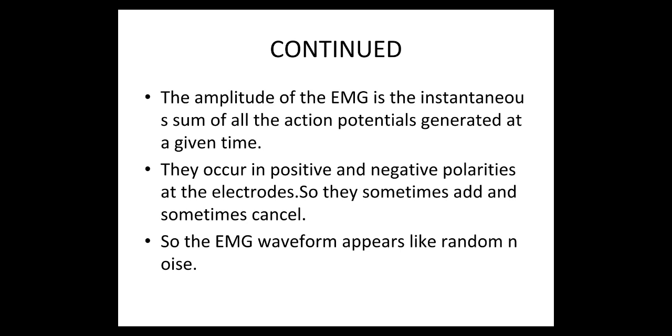The amplitude of the EMG is the instantaneous sum of all the action potentials generated at a given time. They occur in positive and negative polarities at the electrodes, so they sometimes add and sometimes cancel. So the EMG waveform appears like random noise.